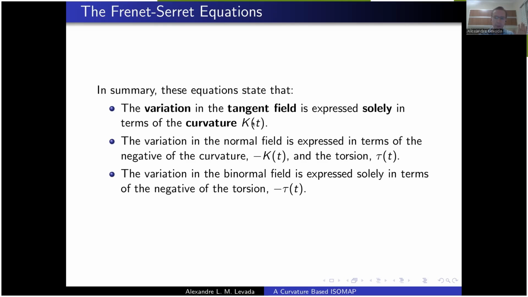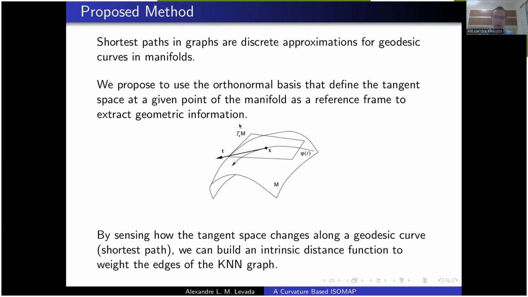This is our motivation. So, in the proposed method, we want to interpret the shortest paths in graphs as discrete approximations for geodesics in manifolds.